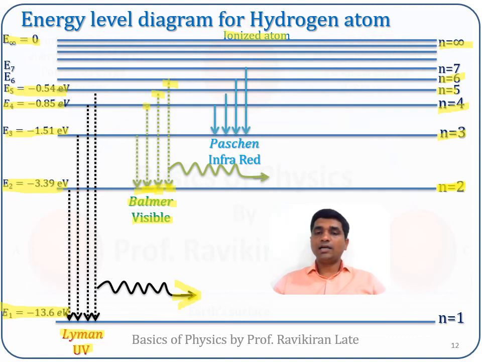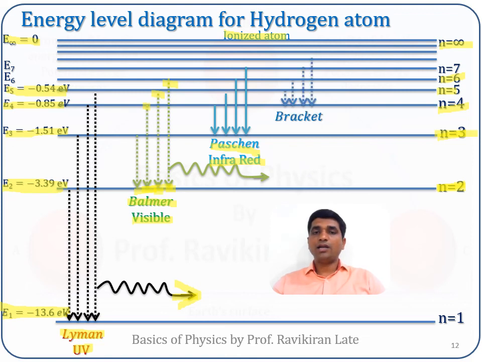Similarly, if the electron jumps from a higher energy orbit, for example n equal to 4, 5, 6 onwards, to n equal to 3, then such a series is called the Paschen series, and the Paschen series has electromagnetic radiations in the infrared region.